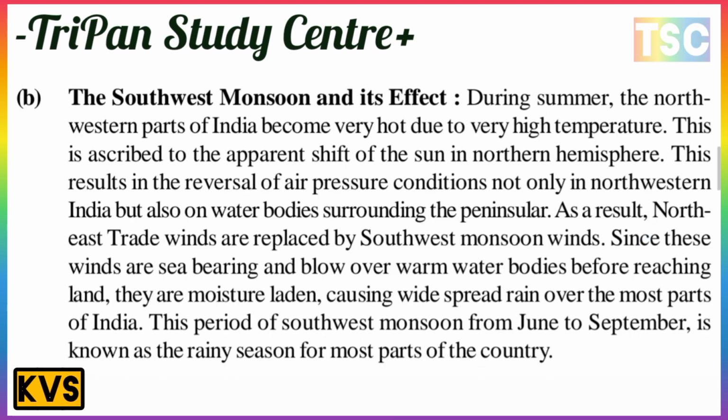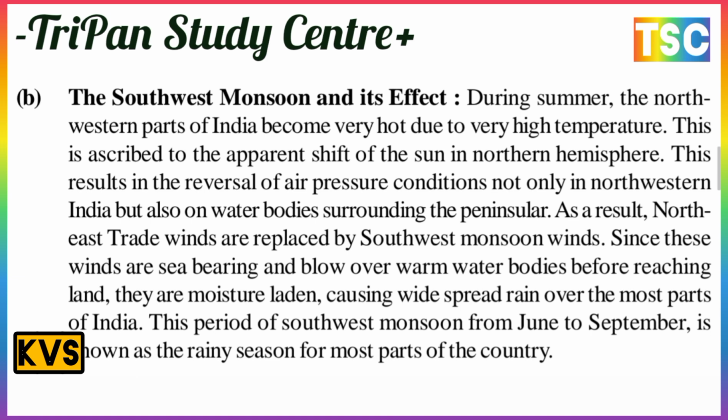The next point, according to the monsoon: the southwest monsoon and its effect. During the summer, the northwestern part of India becomes very hot due to very high temperature. This is attributable to the apparent shift of the sun to the northern hemisphere, and this results in a reversal of air pressure conditions, not only over northwestern India but also over the water bodies surrounding the peninsula.